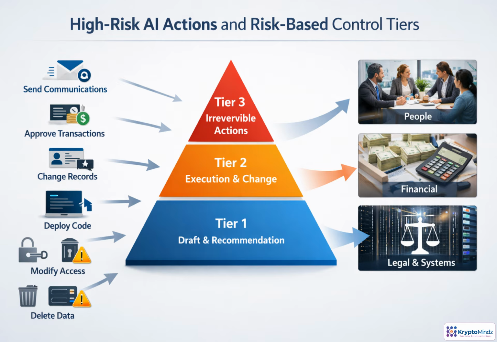Actions should be treated according to their impact. A summary or recommendation may only need logging and review. A drafted email or record change needs human approval before release. When AI can execute payments, deploy code, modify access, or delete data, controls must escalate quickly: segregation of duties, approvals, monitoring, rollback plans, and sometimes prohibition. If an action affects people, money, legal obligations, or production systems, governance must match that level of consequence.